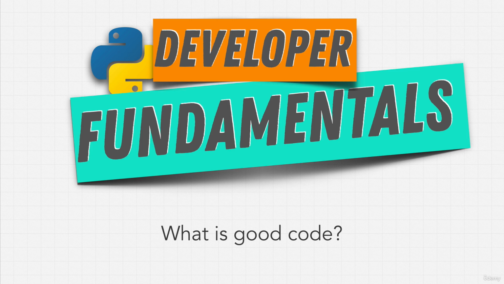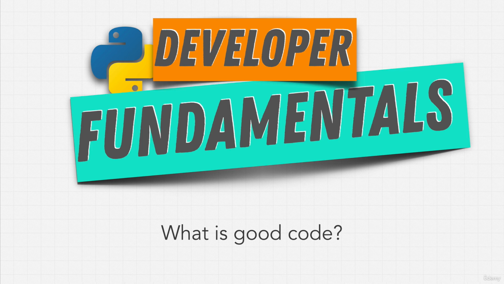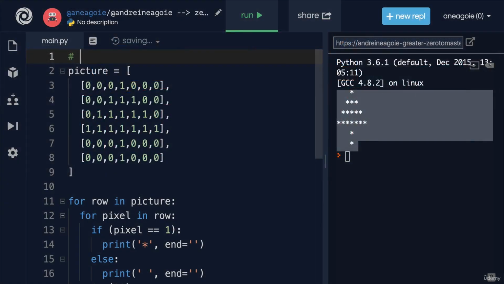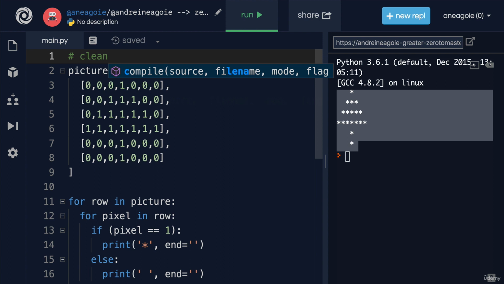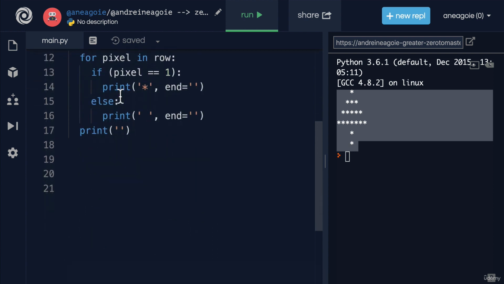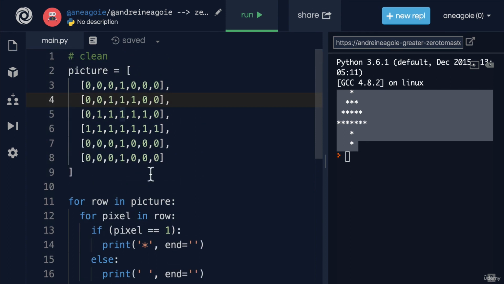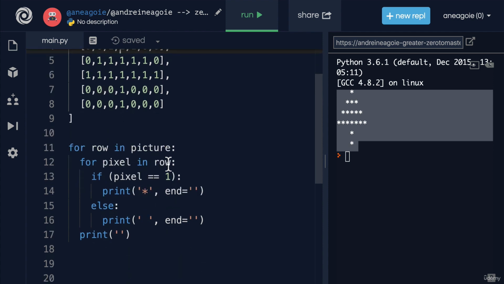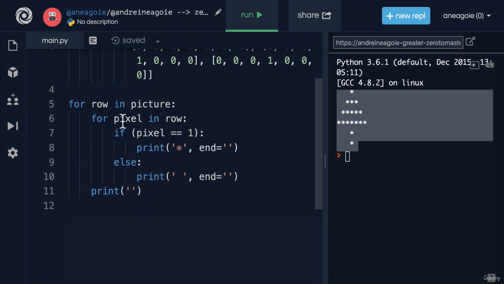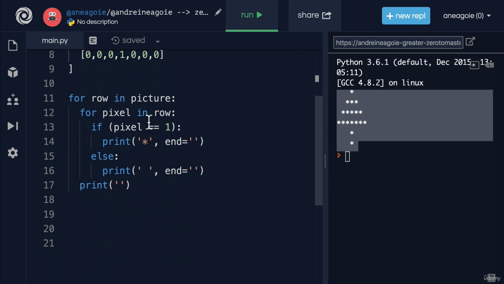Well, you can narrow it down to these simple statements. What is clean, good code? I kind of gave it away. The first one is clean. That is, we want to make sure our code is following a style that, let's say, the Python community endorses. Are we following the best practices? And Python has this great feature of auto format. And Python has standard ways of using spaces to make sure that our code is clean.